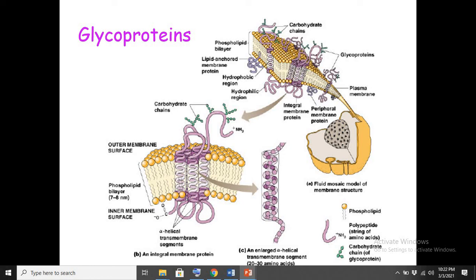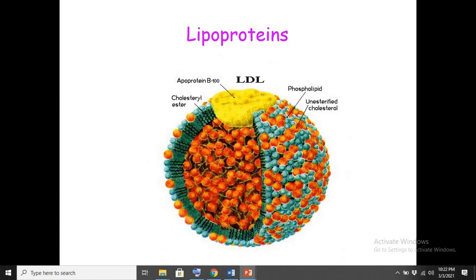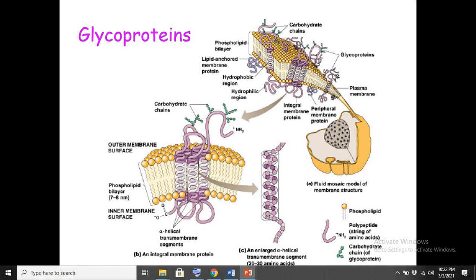For example, a particular type of protein present on the cell surface is embedded in the cell membrane in such a way that some portion of the polypeptide chain is exposed outside of the cell membrane. Then different carbohydrate molecules can conjugate with them, or make bonds with them. The final type of protein that we have, we say that it is a glycoprotein.